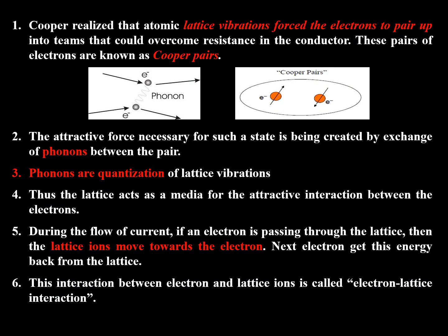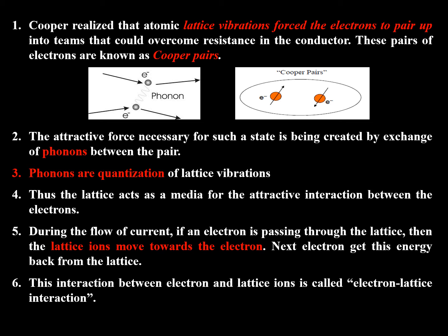We know electrons are fermions. We call something fermions, the spin half. Now Cooper realized that the electrons, instead of behaving as fermions, behave as bosons. Bosons in the sense the spin zero particles. How can it be spin zero? That's the next case. How can we get a boson, spin zero, from spin half? Let's consider two electrons, one spin half and the other spin minus half. If these two electrons combine, then we'll get a spin zero particle. So keep this in mind.